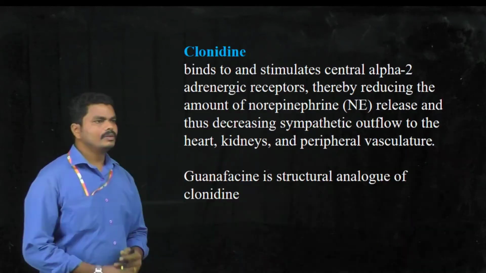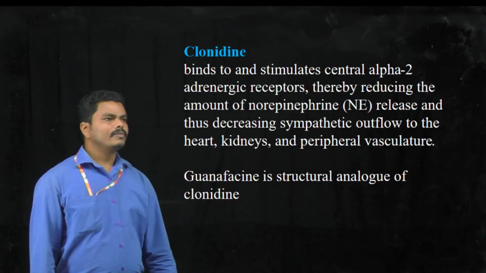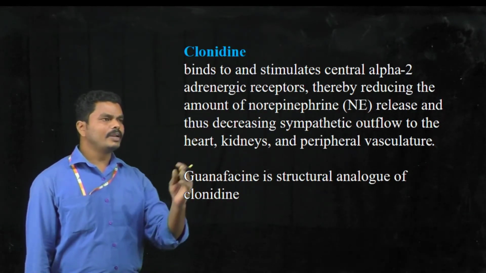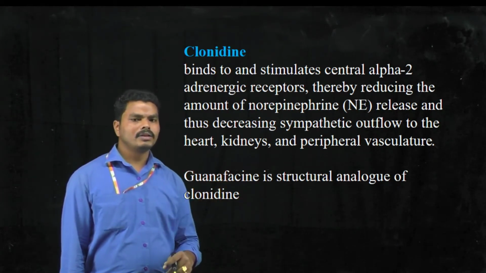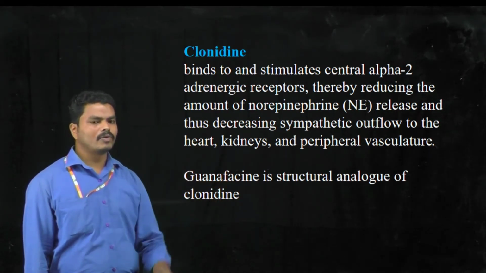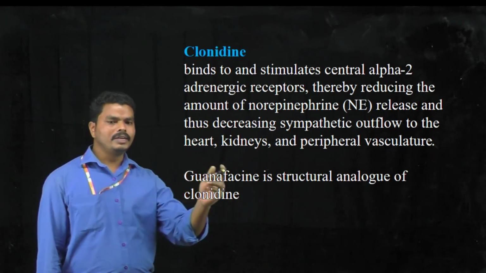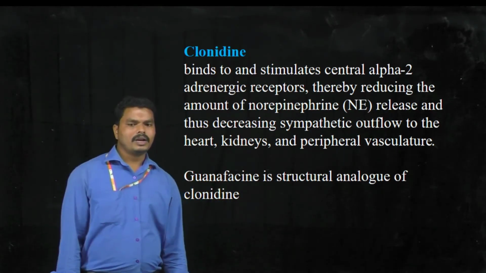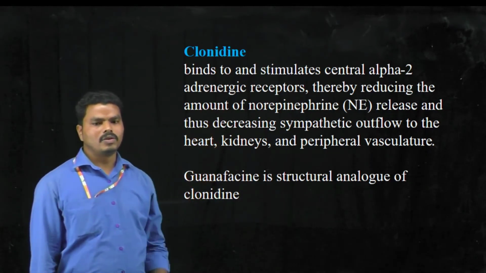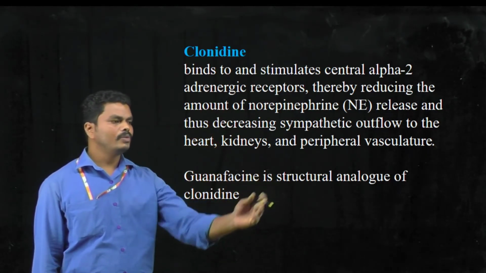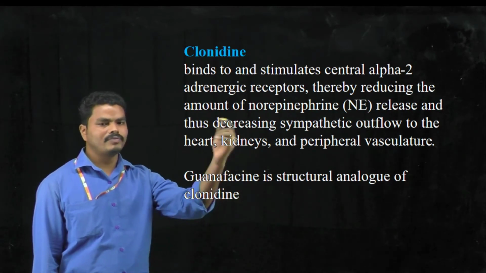in vasculature. In case of clonidine, when clonidine binds and stimulates the alpha 2 receptor, it can reduce the release of norepinephrine and decrease the sympathetic outflow to the heart, kidney and peripheral vasculature. And guanfacine is one of the structural analogs of clonidine, and it also produces a similar action as that of clonidine.